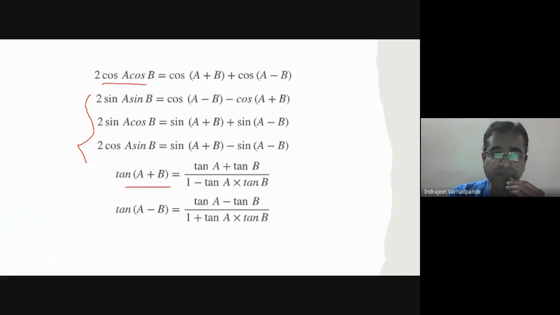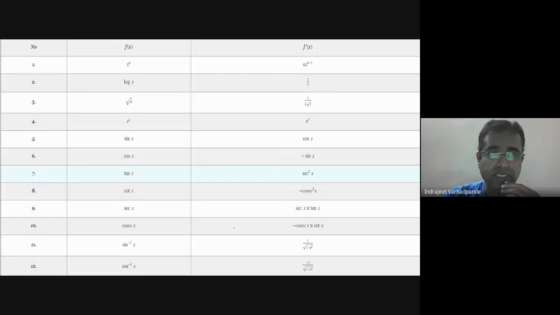Tan of a plus b is tan a plus tan b upon 1 minus tan a tan b. Tan of a minus b is tan a minus tan b upon 1 plus tan a tan b. All are familiar with this, it is just a sort of revision. Derivative: in the first column you may come across a function, and in the second column it is f dash of x, meaning the derivative of the given function.